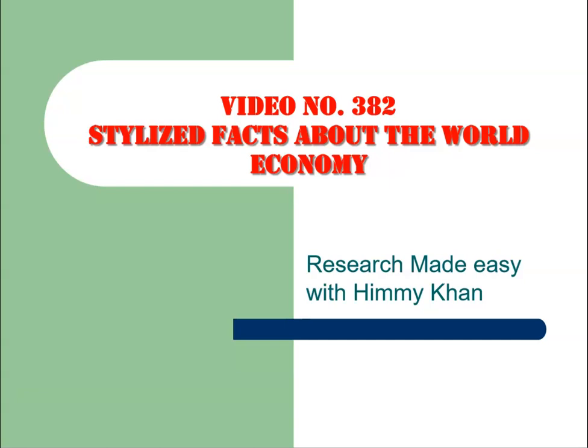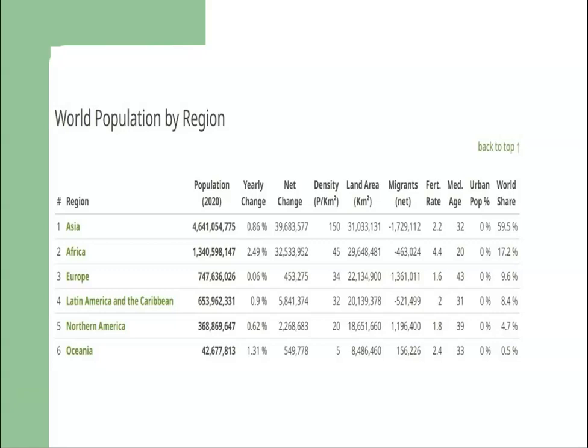In today's video lecture, I am going to discuss some of the stylized facts about the world economy. Let us start with the world population by region. In this table, we can see that Asia accounts for almost 60% of the world population. This is followed by Africa, and African population constitutes about 17% of the total world's population. These are followed by Europe, Latin America and Caribbean, North America, and Oceania.